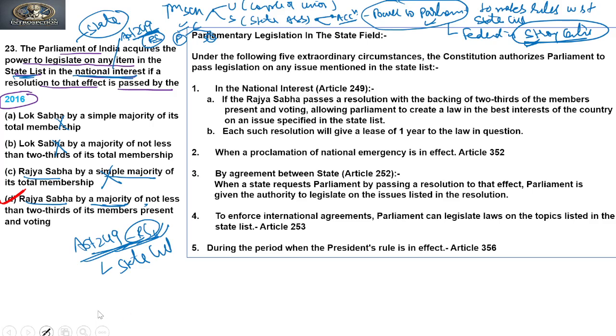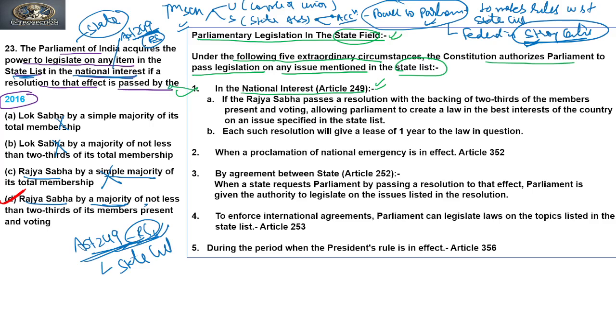So if you see the explanation to this question, here we can see parliamentary legislation in the state field, when the Parliament can legislate on the State List. Under the following 5 extraordinary circumstances, the Constitution authorizes Parliament to pass legislation on any issue mentioned in the State List. The first is the national interest, given in Article 249, which the question talked about. So what does it say?